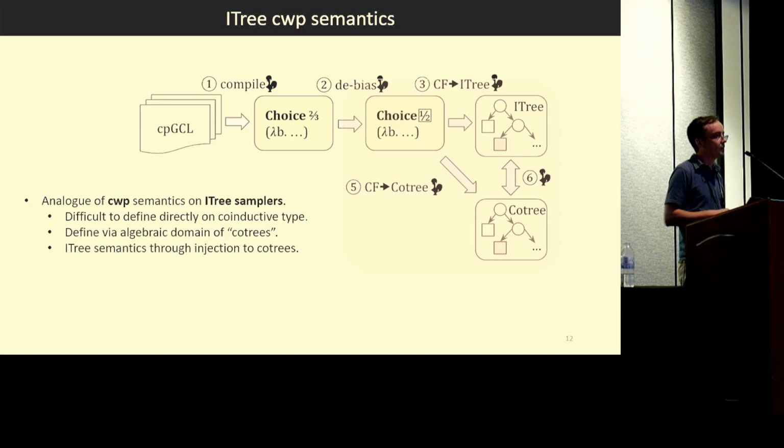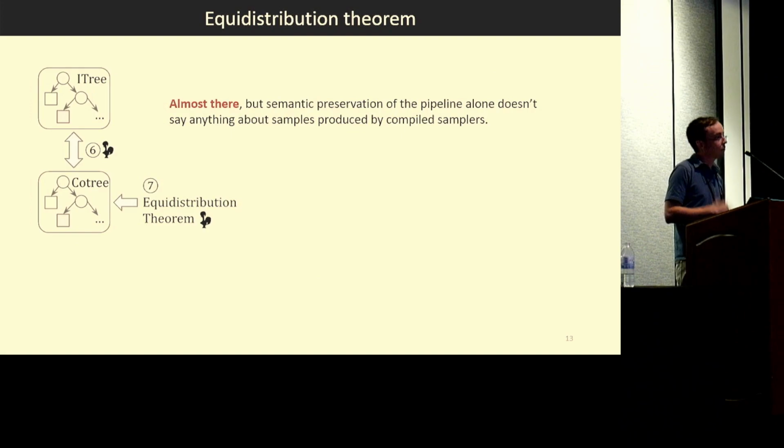So to work around this, we devised a little proof framework based on the notion of algebraic CPOs, where we define the semantics by induction on finite approximations and continuously extend it to the coinductive type. So we have a little framework for defining and reasoning about continuous extensions on algebraic CPOs. And so that all works out. And so we eventually get our semantics on the I-tree samplers, and we can prove that the whole pipeline preserves the semantics. Okay? So now we're almost done, but we still have to prove the equidistribution theorem.